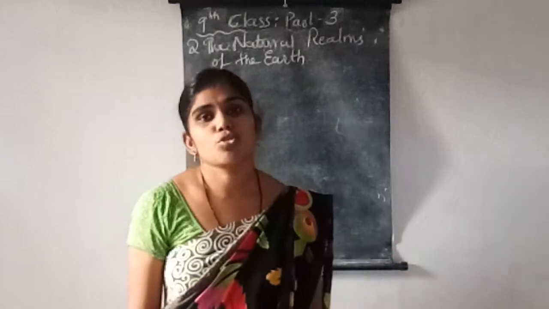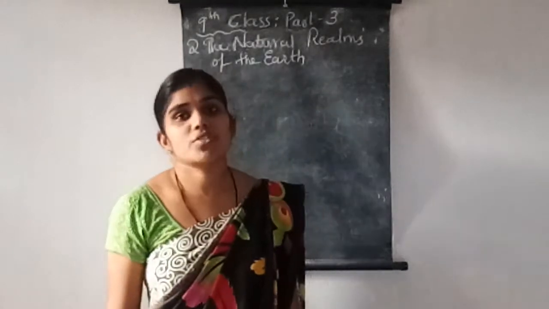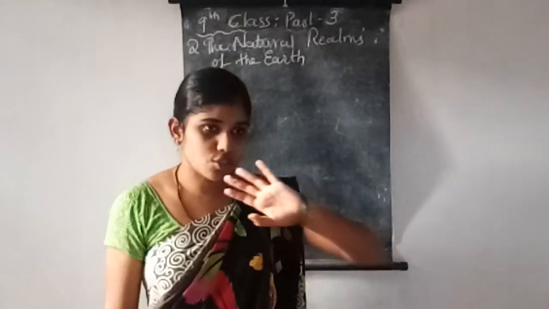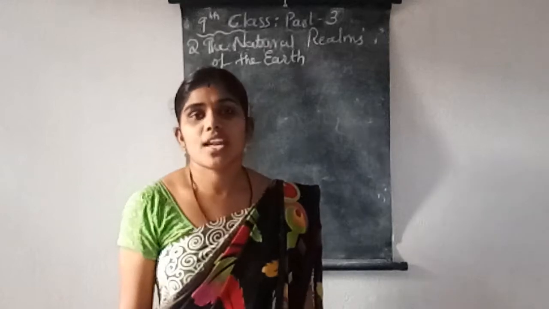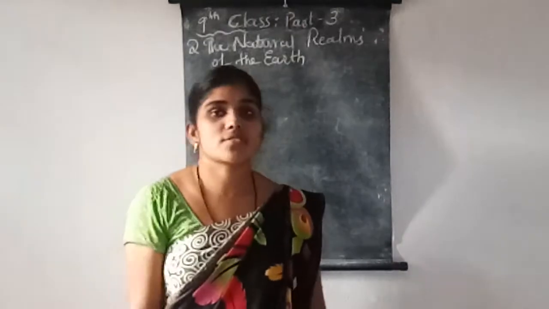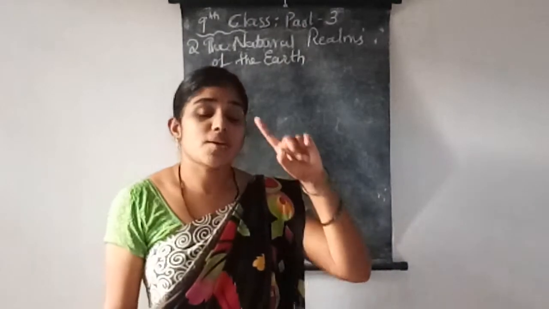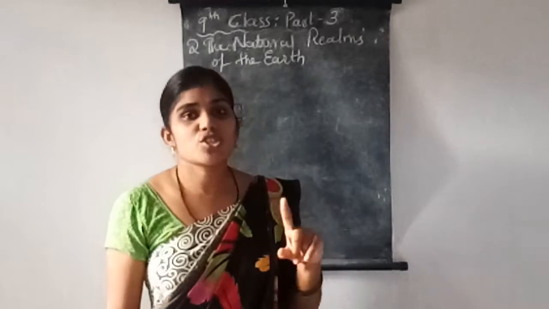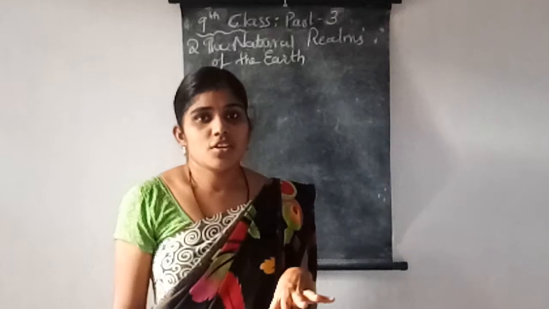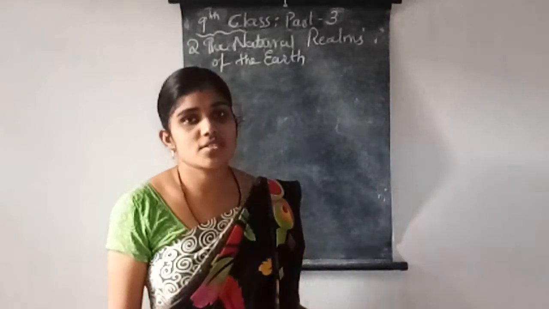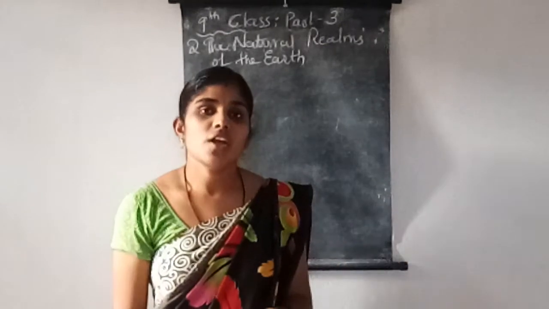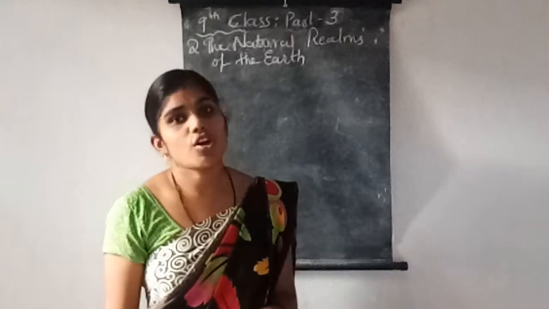In the last class, we discussed the shape of the earth and the forming of lands. The surface of the earth is divided into two parts, land and water. There are 7 continents, and the water is 4 oceans. And not only that, there are some forms of water on the land also.